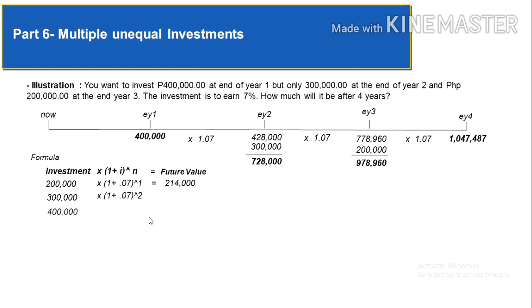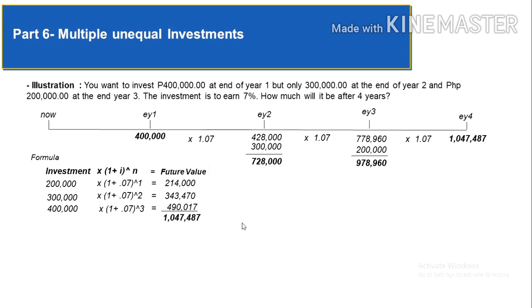So you will have 343,470. And of course, the last is 400,000, and you are going to multiply it with 1 plus 0.07 raised to the power of positive 3, because it has 3 years of opportunity to grow. And then you'll have 490,017. If you add these 3, you're going to get the same answer as what is on the time value. So that's it for all the parts.